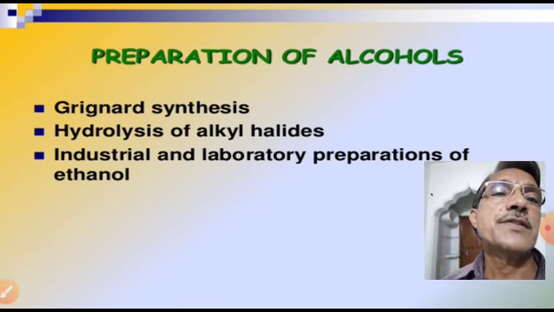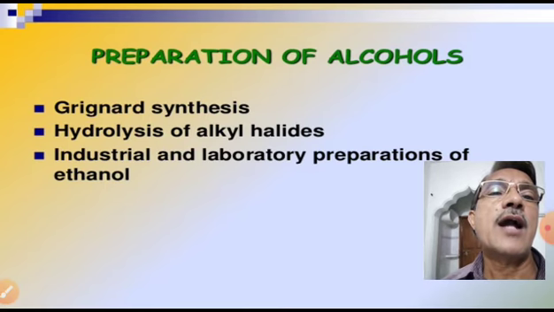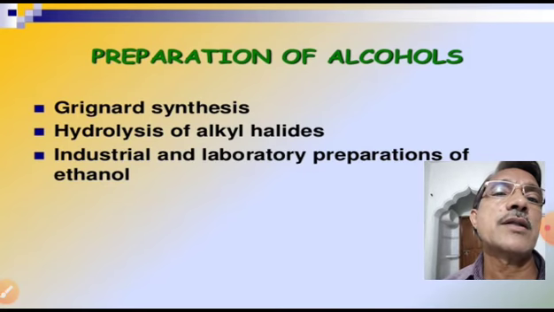Preparation of alcohols. Alcohols can be prepared by different methods. One is from Grignard synthesis. Using Grignard reagents, we can prepare three types of alcohols. Using hydrolysis of alkyl halides. By the process of hydrolysis of alkyl halides, we can also prepare alcohols. Industrial and laboratory preparations of ethanol.